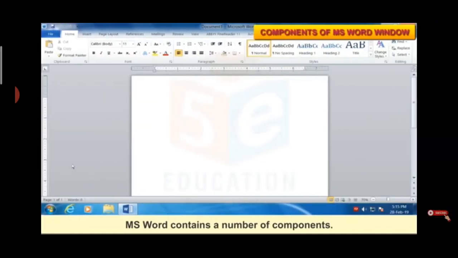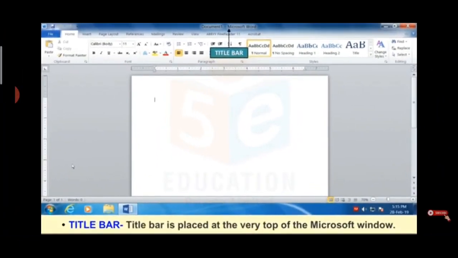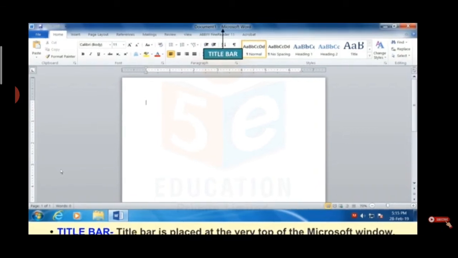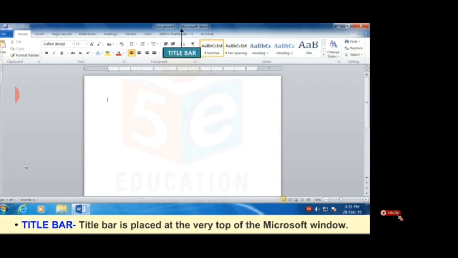Okay, now components of the MS Word window. The MS Word window contains a number of components. First one is the title bar. The title bar is always situated at the top of any window. So first one is the title bar, which shows the name of the file. The title bar is placed at the very top of the Microsoft window, which shows the name of the file.